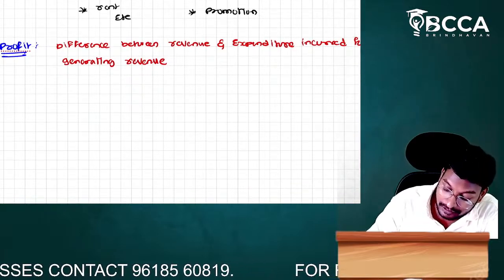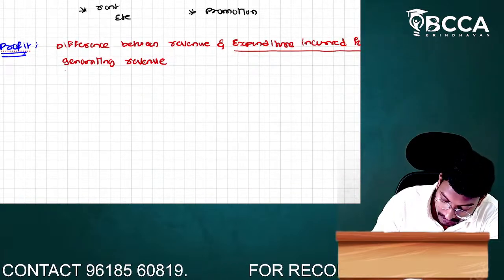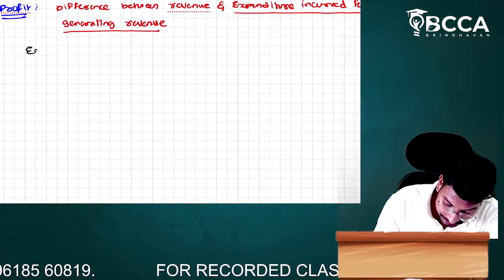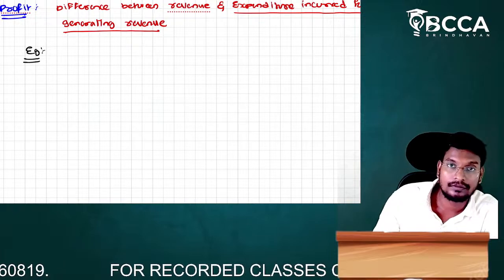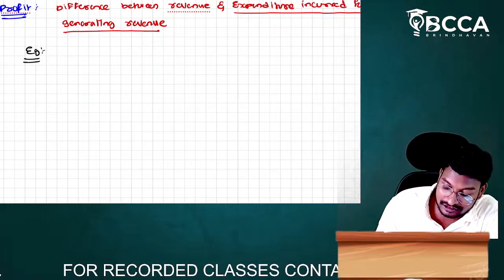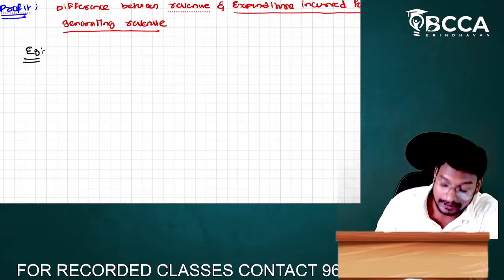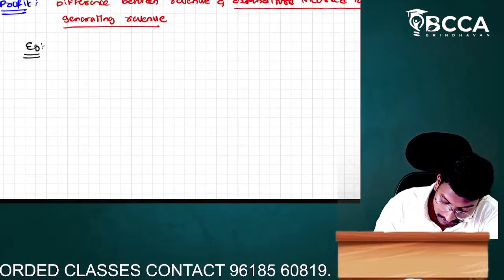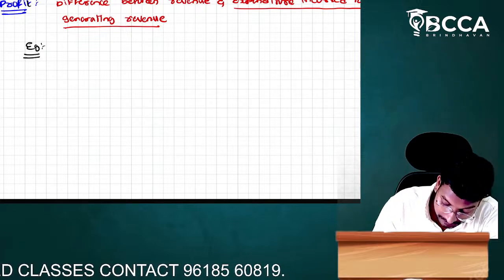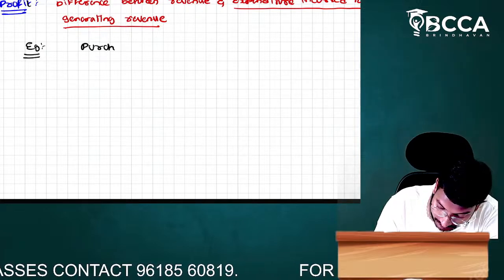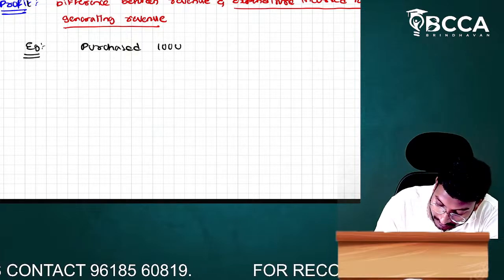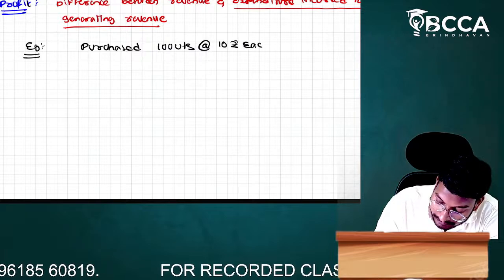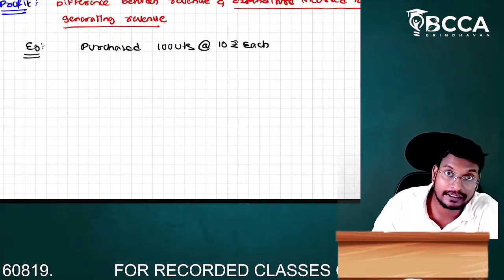Sir, what is the meaning of the expenditure incurred for generation of revenue? I will clearly explain with some example, sir. Here, in order to understand this sentence, I am taking one example, sir. For suppose, let us assume we purchased 100 units at the rate of 10 rupees each.